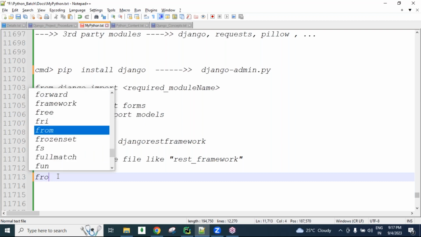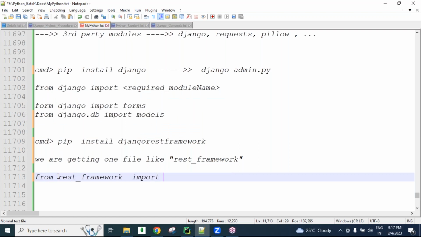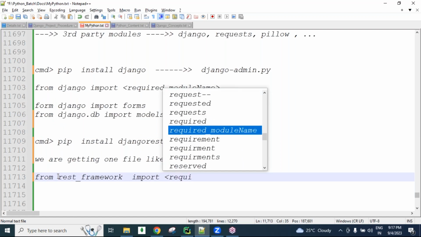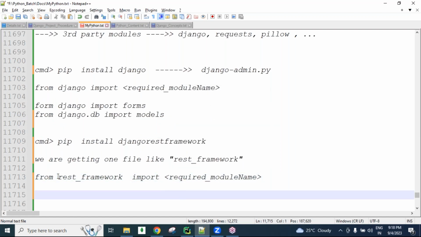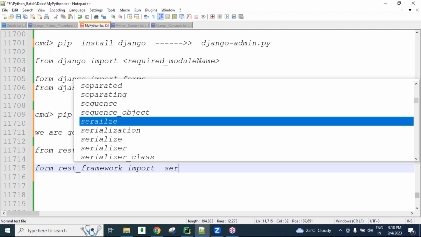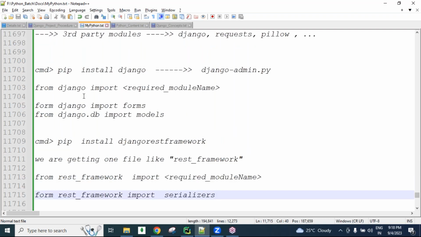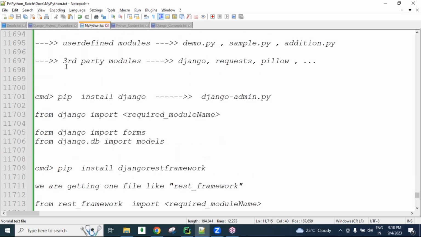and from here we need to import, guys. From rest_framework import the required module name. This is the syntax, guys. For example, from rest_framework import serializers. One module is serialization related, so we can import this and later we can use this. So far clear, guys?